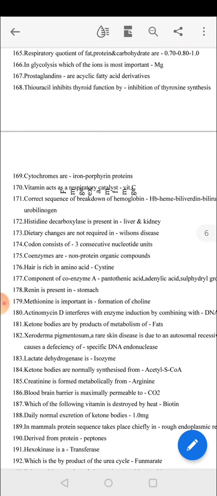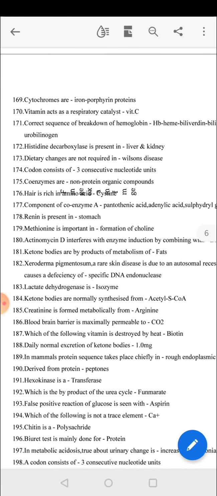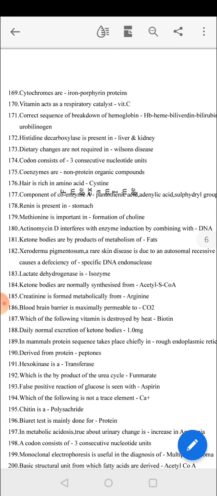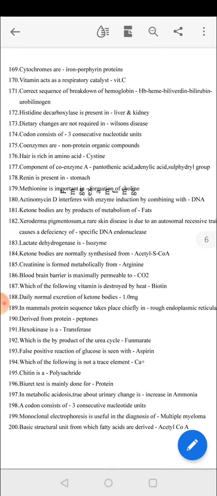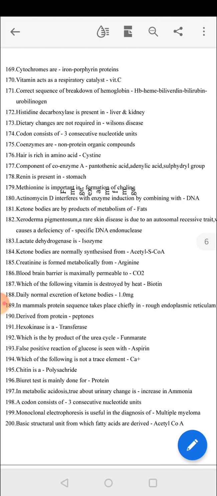Histidine decarboxylase is present in liver and kidney. Dietary changes are not required in Wilson disease. A codon consists of 3 consecutive nucleotide units. Coenzymes are non-protein organic compounds. Hair is rich in the amino acid cysteine. Component of coenzyme A: pantothenic acid, aldehyde acid, sulfhydryl group. Renin is present in stomach. Methionine is important in the formation of choline.